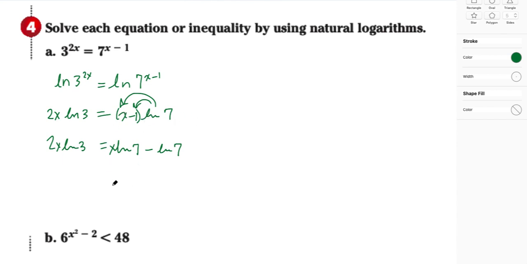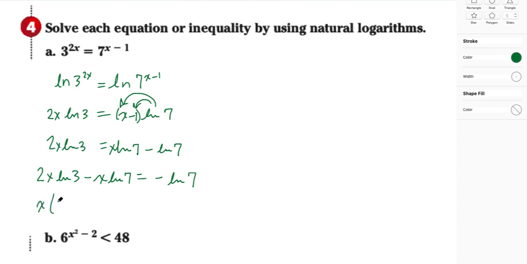The next thing I want to do is move my x terms over to one side of the equation. This is an x term and this is an x term. So I've got 2x times the natural log of 3 minus x times the natural log of 7 is equal to negative the natural log of 7. Stay with me. To get x by itself, I'm going to factor the x out.